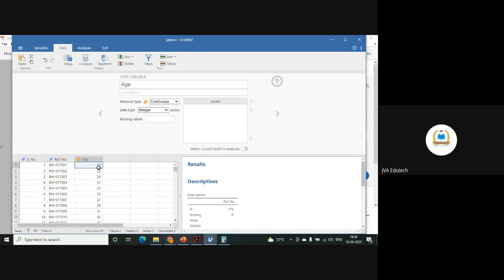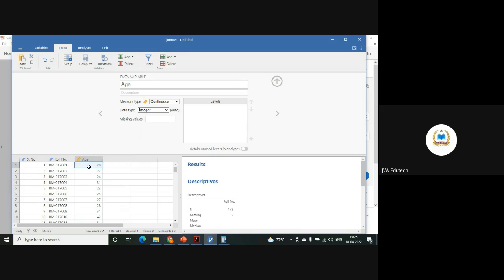Okay. Now let's say in my questionnaire, I have asked a simple question, what is your age? Everybody has told their age in absolute numbers. Later on, I decided that I need to convert these ages, these continuous variables, into categorical variables. Like I want to say 20 to 25 means age category 1, 26 to 30 is age category 2.